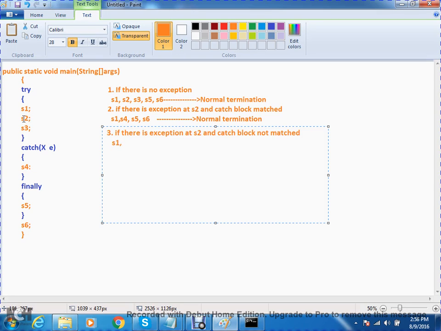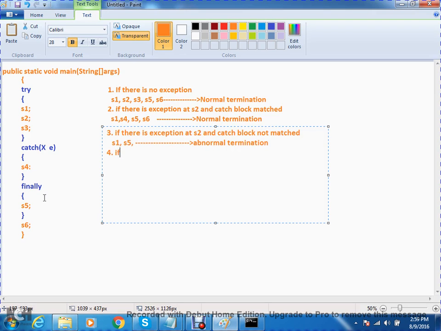Catch block not matching means abnormal termination. It will give us the exception message, but before giving that message, the finally block will get executed. This is abnormal termination, and the rest of the code is not executing, right?